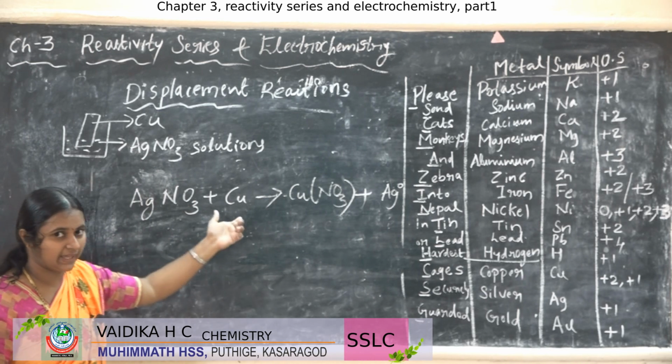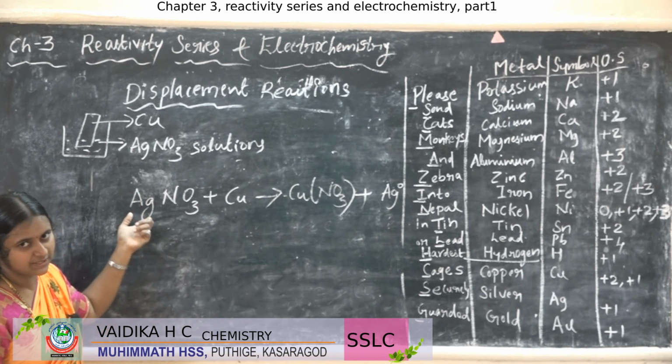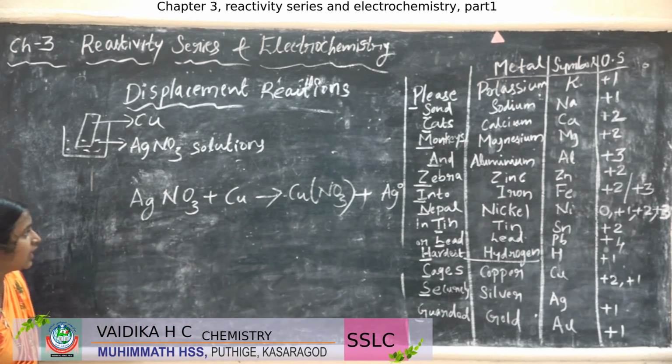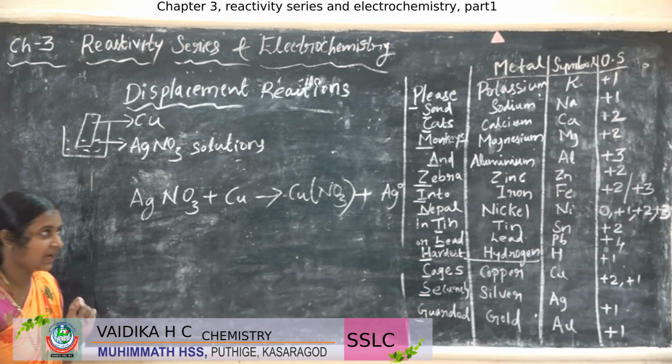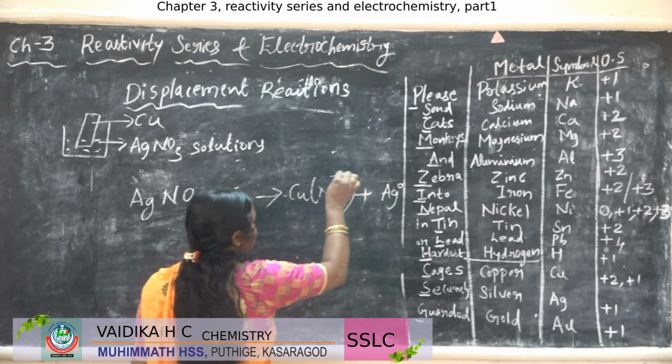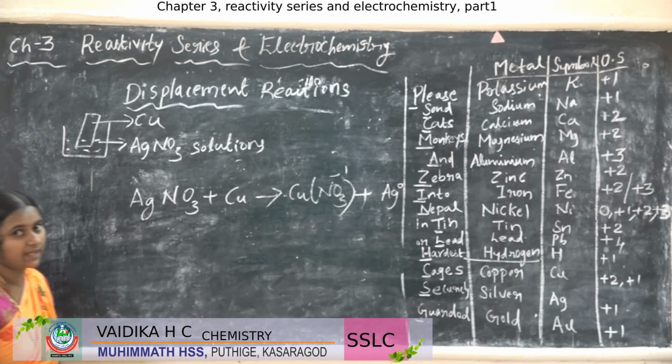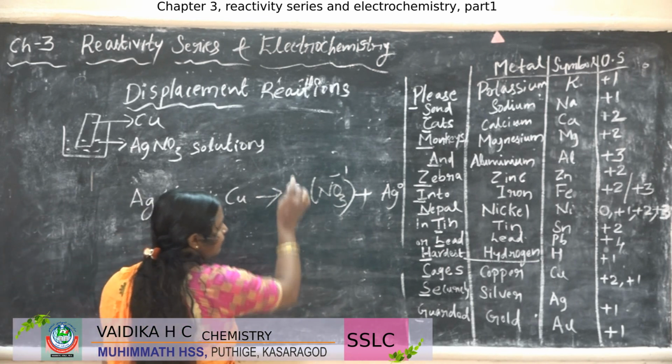So copper can displace the Ag, right? So it will form the CuNO3. NO3, what is the oxidation state of NO3? I told in the first, right? That is -1. But copper, what is the oxidation state of copper?